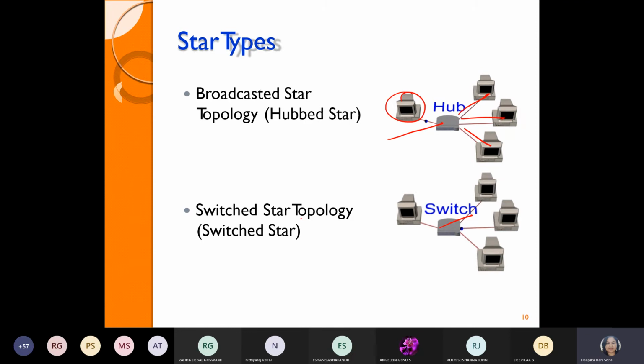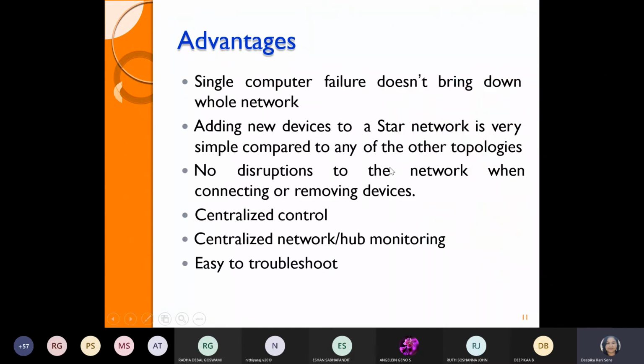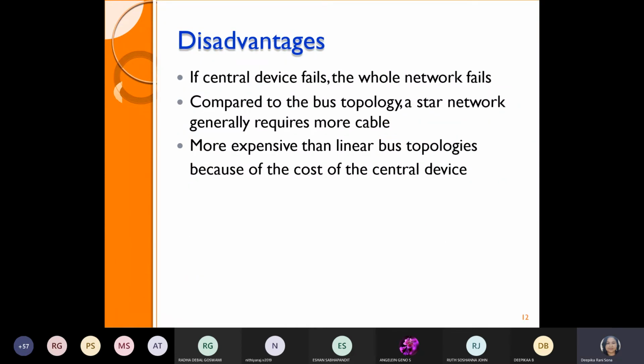But a switch carries some information up to some time limit. After that time limit is over, it will disconnect it. So switches are more intelligent than our hub. I have already informed you of the advantages and disadvantages.